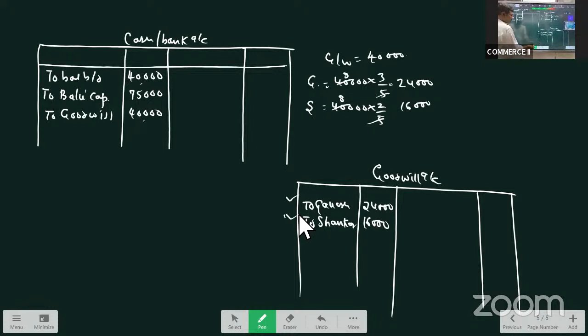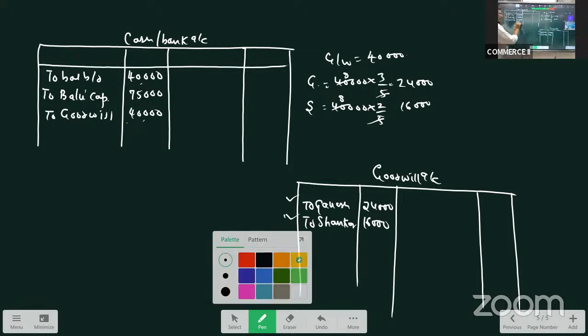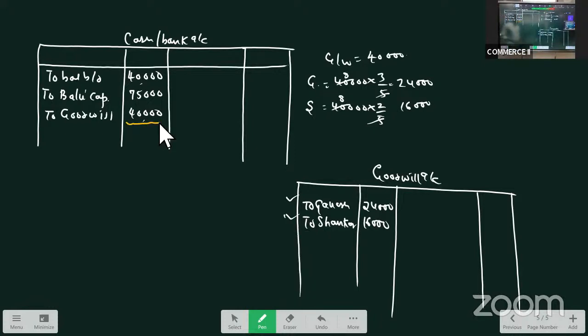Okay, see, out of this 40,000 goodwill, that is the total amount of goodwill brought in, Ganesh, as his share, will get 24,000 and Shankar will get 16,000. And here they are withdrawing that much cash. So by Ganesh, I'll write 24,000, and by Shankar, I will write 16,000.